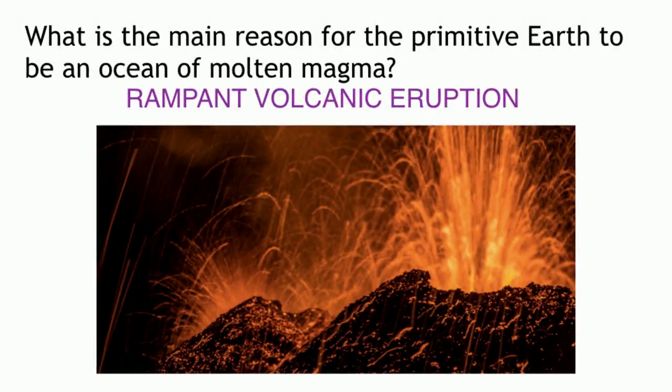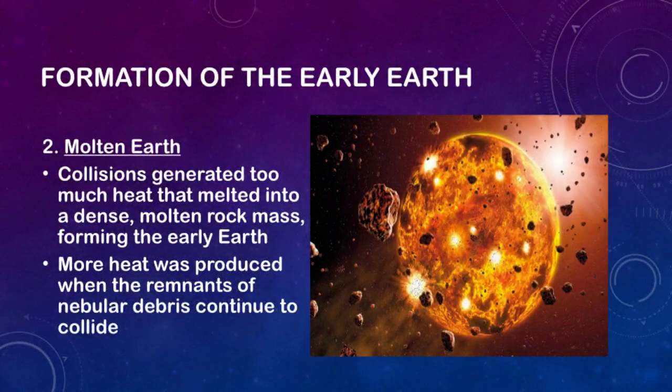Question: what is the main reason for the primitive Earth to be an ocean of molten magma? Answer: rampant volcanic eruption. Much of the Earth was molten because of frequent collisions with other bodies which led to extreme volcanism. It is believed that collisions have been so severe that they generated too much heat, which melted the rock materials forming the early Earth.